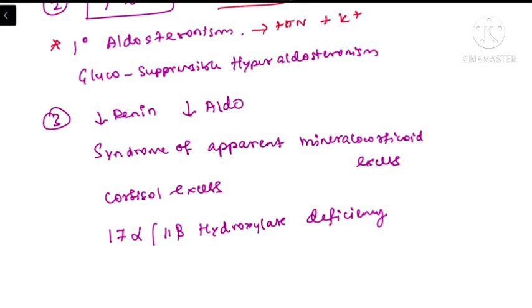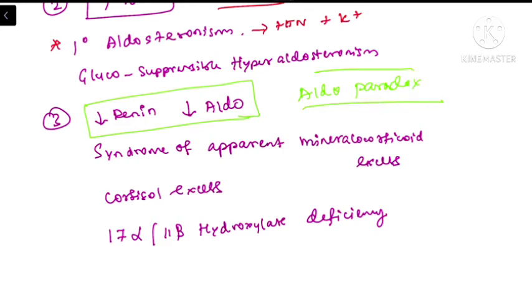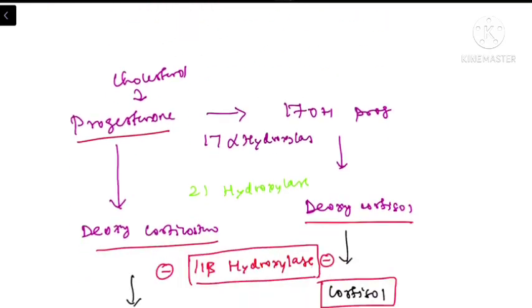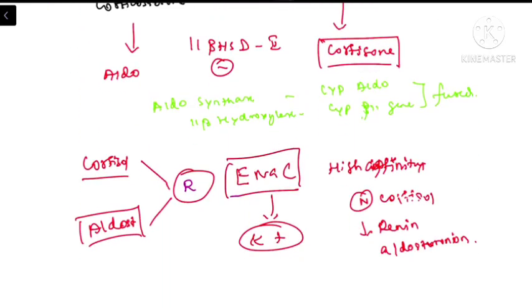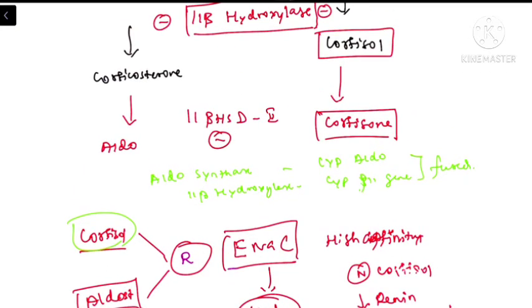The third possible mechanism is that the patient may have a reduced level of renin as well as a reduced level of aldosterone. I have already explained this. There is a terminology called the aldosterone paradox, which means even in the absence of aldosterone, or hypoaldosteronism, there will be epithelial sodium channel activation whenever there is excessive dietary potassium. Likewise, normally the epithelial sodium channels have a high affinity for cortisol, but the cortisol is converted into cortisone, so the normal sensitivity of the epithelial sodium channel will be highest for aldosterone.